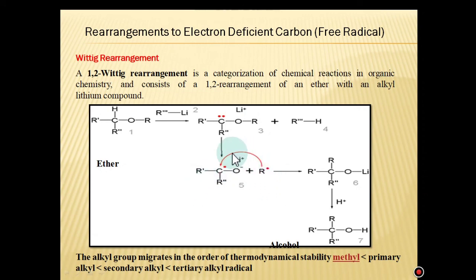Now it is converted into a 3-degree free radical. This R is shifted towards that carbon and converted into this type of lithium alkoxy group. Finally, due to protonation, this lithium is lost and converted into the alcohol. The alkyl group migrates in the order of thermodynamic stability: methyl, primary alkyl, secondary alkyl, and tertiary alkyl.